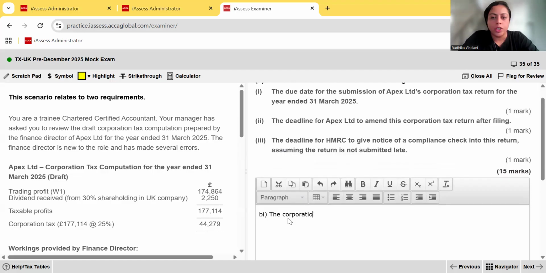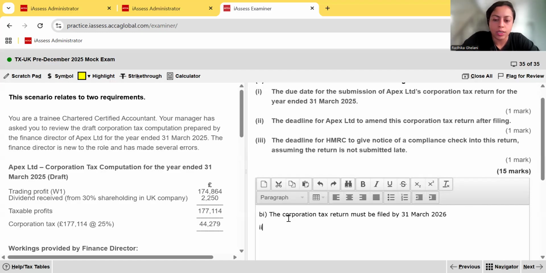The corporation tax return must be filed by 12 months from the end of the accounting period to which it relates, isn't it? So the accounting period relates to the year ended 31st March 2025. So 12 months from that date is 31st March 2026.